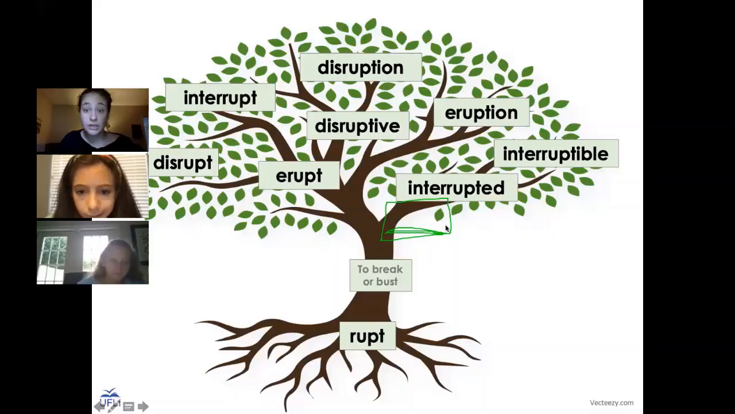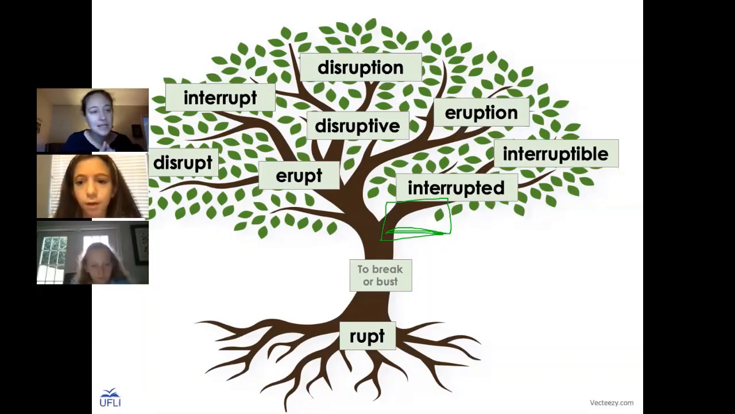What are some of our words on here that we can make from our root word rupt, to break or burst? We already have interrupt here. It's almost the same, but without the past tense -ed on there, right? And it would mean to break or burst between. So we're going to break or burst between someone else doing something and kind of break into their conversation or break into their event, right?